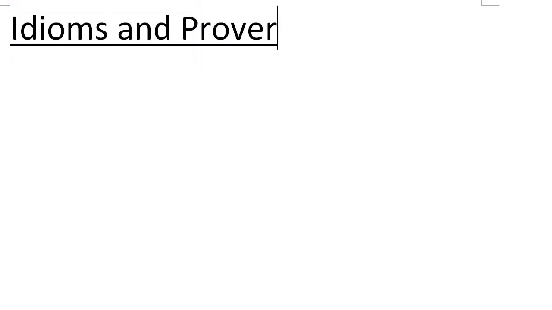Okay. So let's get then to idioms and proverbs. Now, I'm going to do these at the same time because they're related, and often people confuse them, and especially in a test situation, if I want to ask you, is that sentence a simile or a metaphor or a proverb or an idiom, that can get a little tricky. So let's just make sure that we know exactly what they are. So let's look at a few idioms first.